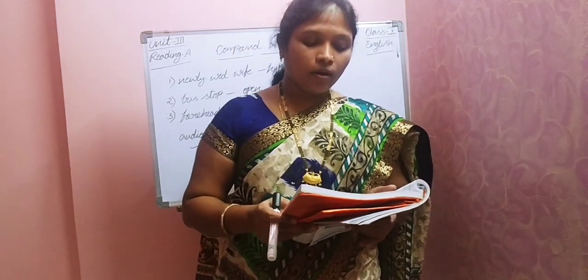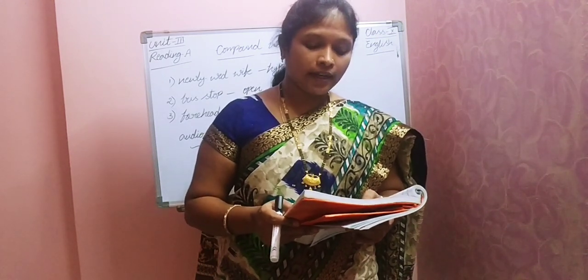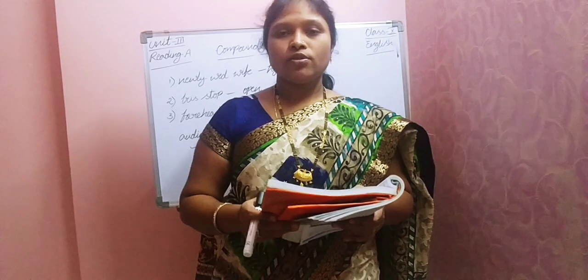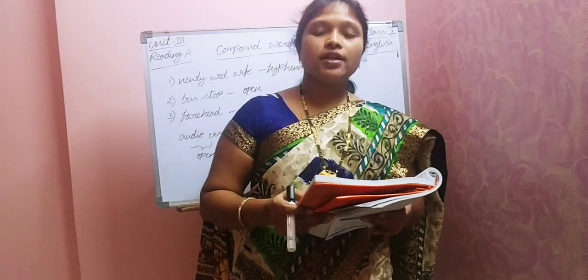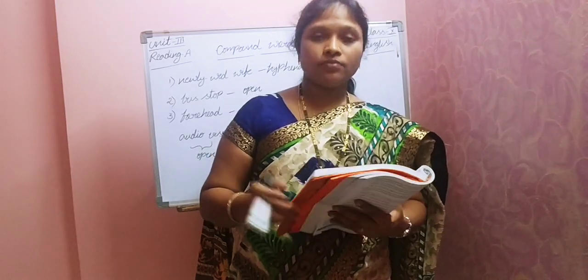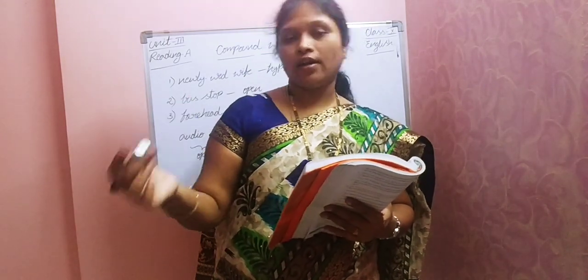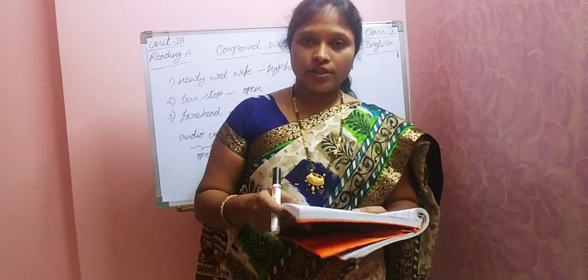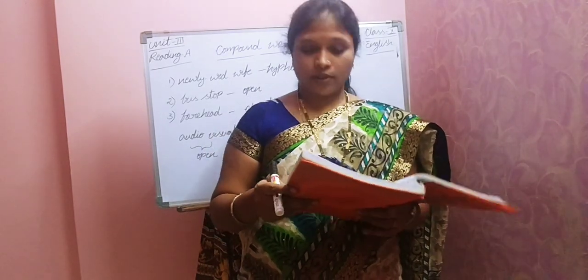So pick out all the compound words from the story and group them under the headings as explained above. So in the lesson there are some more compound words. What we have to do? Just search for those compound words and write down whether they have given in open form, closed form or hyphenated form. Understood, children? Yes. Now let's discuss the grammar part. Okay.